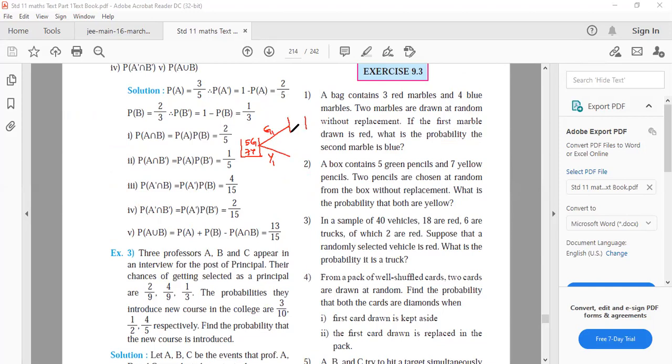If it is green, how many will be left now? 4 green and 7 yellow. If it is yellow, how many will be left? 5 green and 6 yellow. Then again we are drawing.